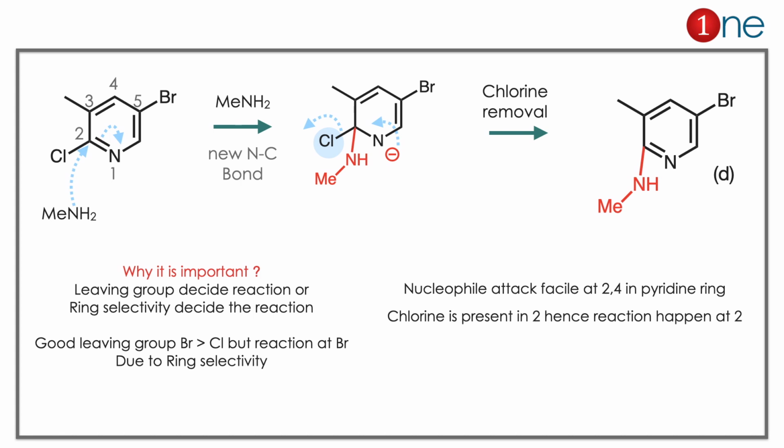Why does this reaction look simple? Why is it important? Because this reaction is driven by the anion stability, which is promoted by the ring current or resonance. Suppose you think in a blunt way, you might think the bromine is a good leaving group, so that's where the reaction will happen. No, it does not really happen that way, because it is an addition-elimination mechanism.